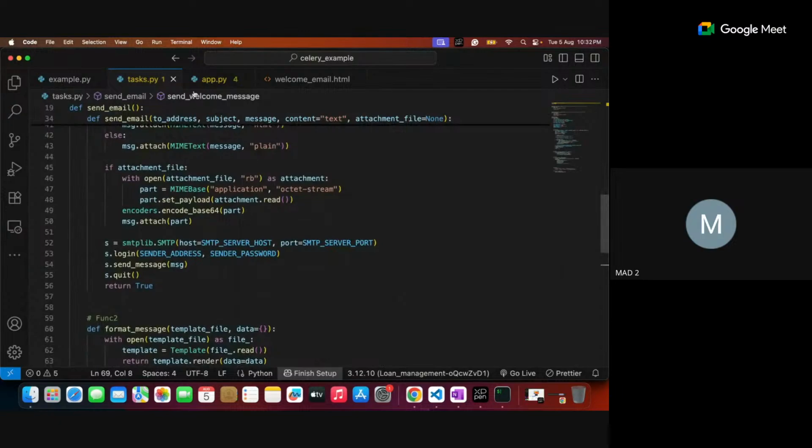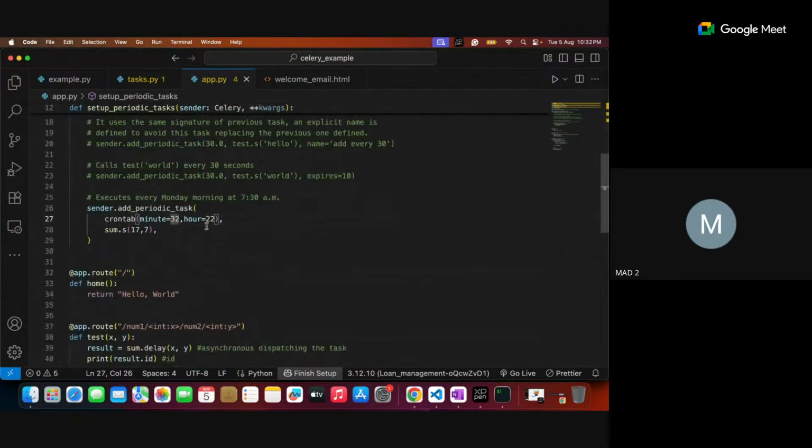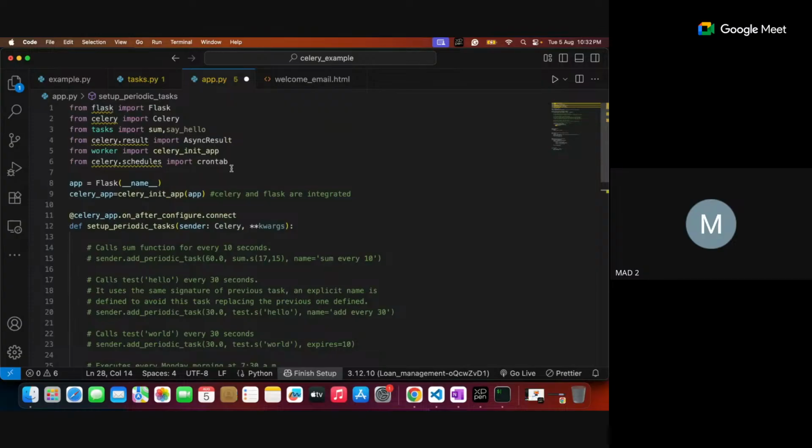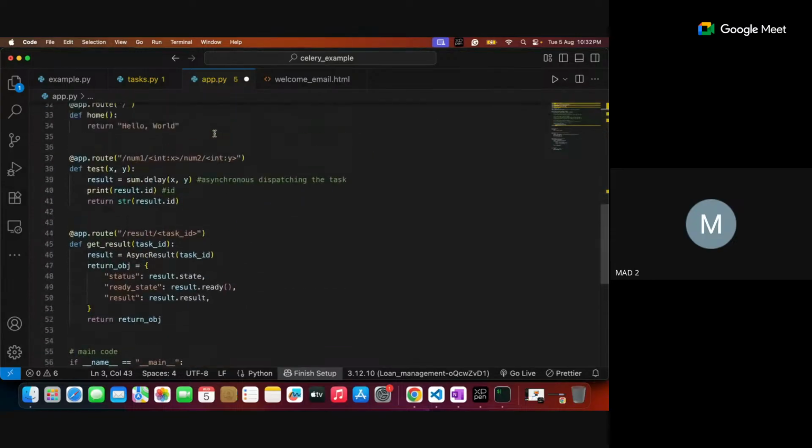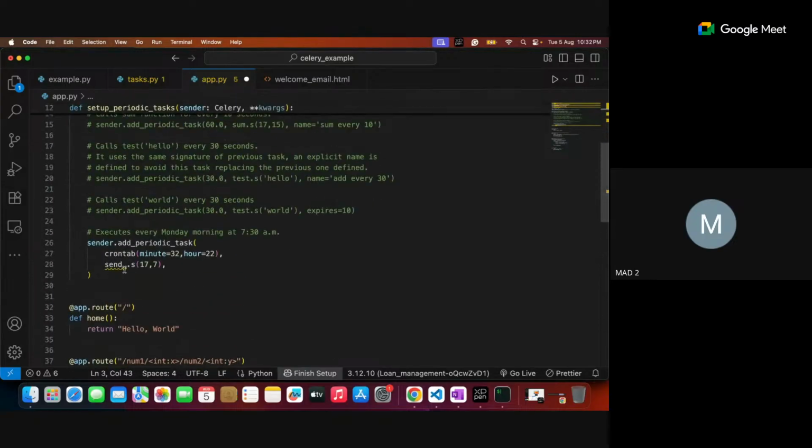Here it is, my app. Here it is crontab. I was supposed to call my send mail, so I should import that one also. Say hello, send email also, so that I can call my send email. No, no, no, sorry, I have to remove that one. Send email is a simple function, right?